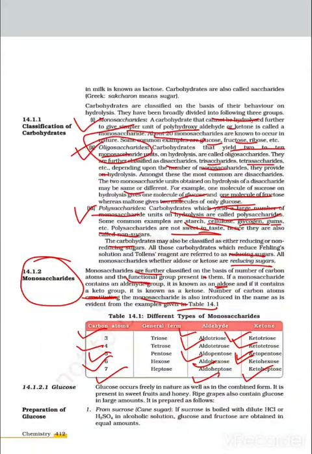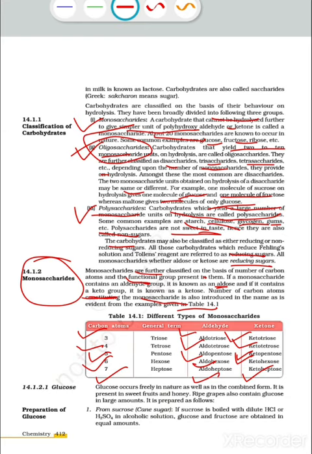Let's study about glucose. Glucose occurs freely in nature as well as in the combined form. It is present in sweet fruit and honey. Ripe grapes also contain glucose in large amount. It is prepared as follows.